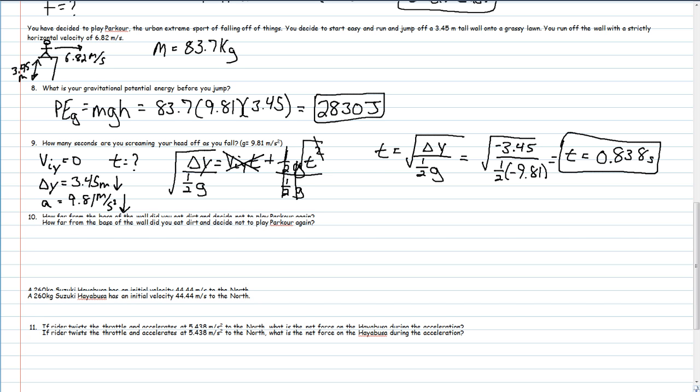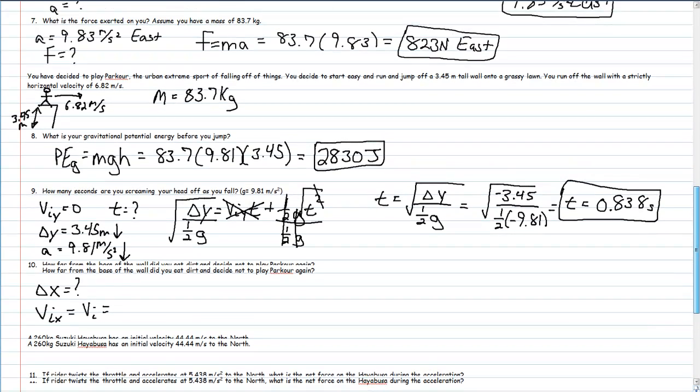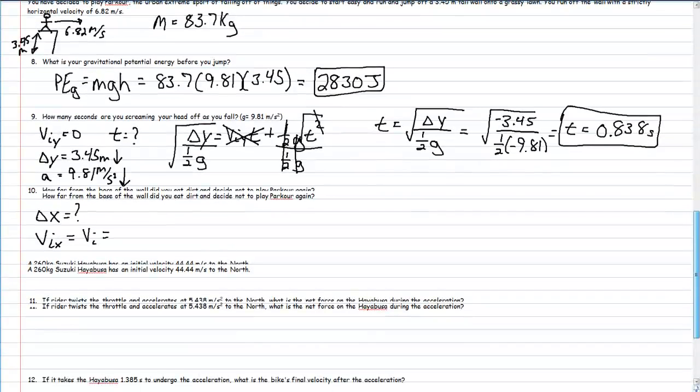All right, the next one says how far from the base of the cliff, or from the base of the wall, did I hit the ground? So I'm looking for delta x, or my range, is my question mark. Because I'm going strictly horizontal, v_ix actually equals my v_i, which was 6.82 meters per second.